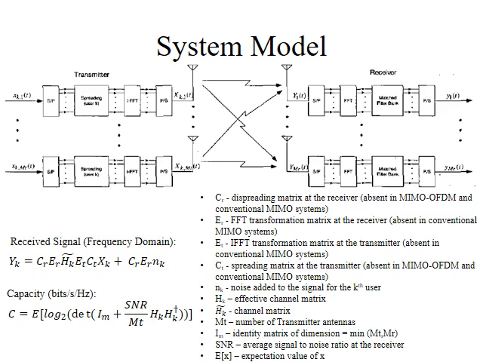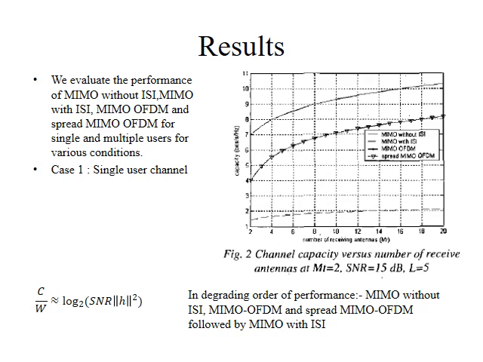The transmitted signal goes over the channel to the receiver, where the reverse process takes place. Below are the equations for the received signal and the channel capacity. We evaluate the performance of MIMO without ISI, MIMO with ISI, MIMO OFDM and spread MIMO OFDM.